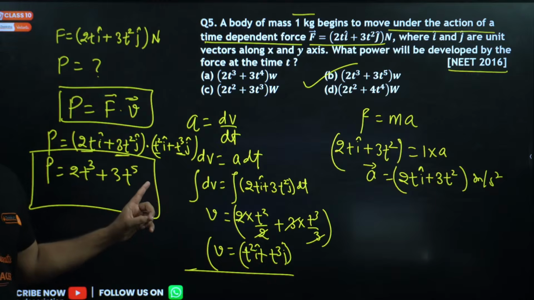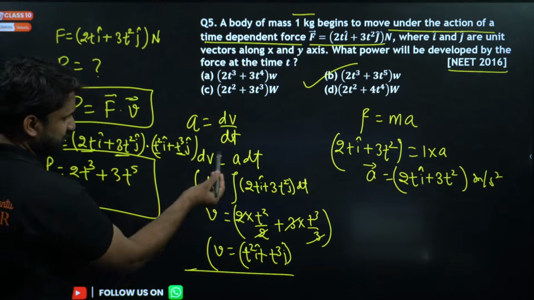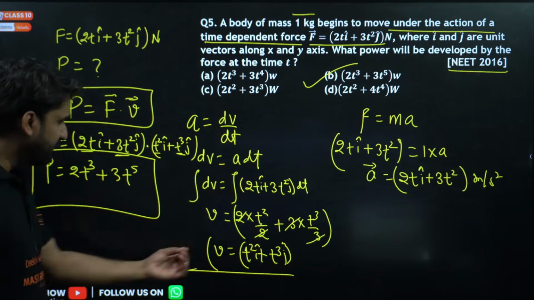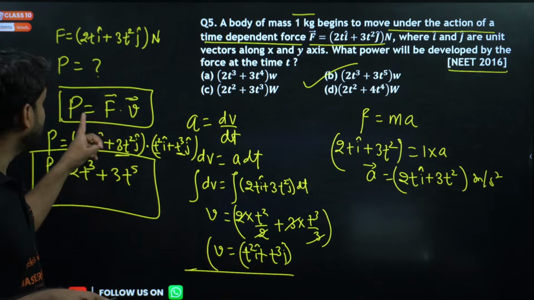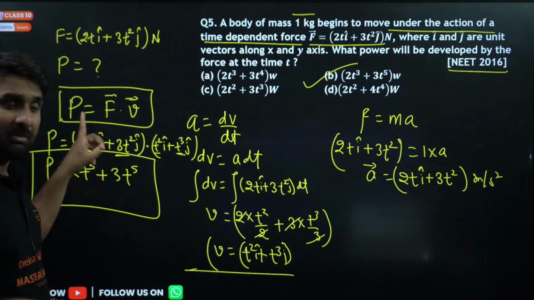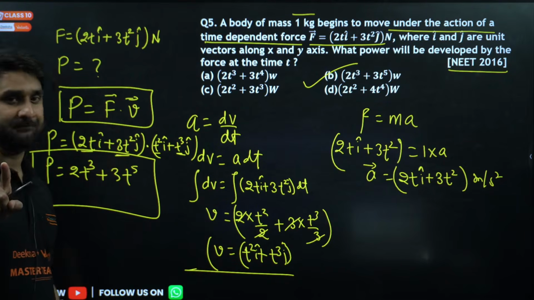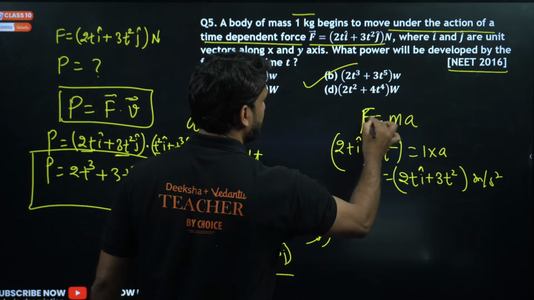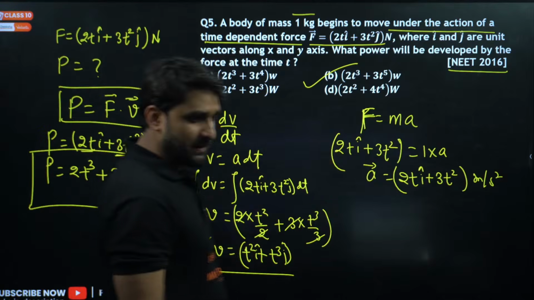Look at the level of question. Come on, champion. Acceleration is dv by dt, so we can write this as dv equals a dt. By integrating both sides, we can get the velocity. Why did we require velocity? Because we are supposed to find out power, and in the formula of power, velocity is there. And how can we get acceleration? By using the formula of force. Force is given in vector form, so the acceleration will also come in vector form.